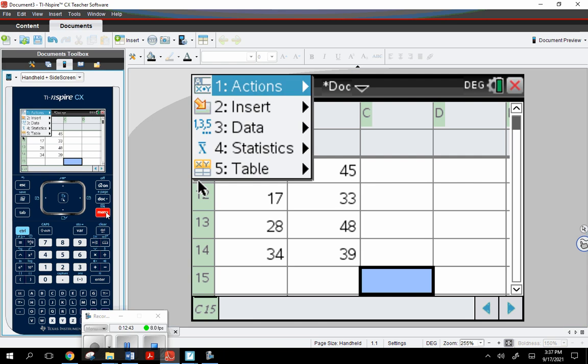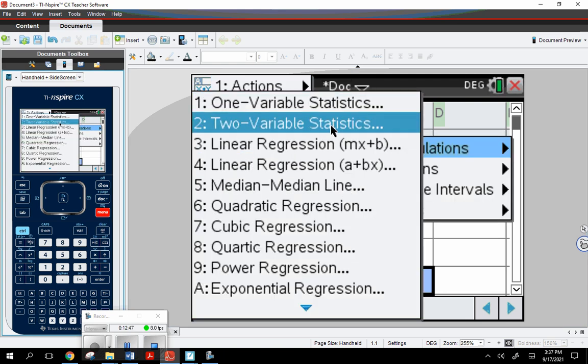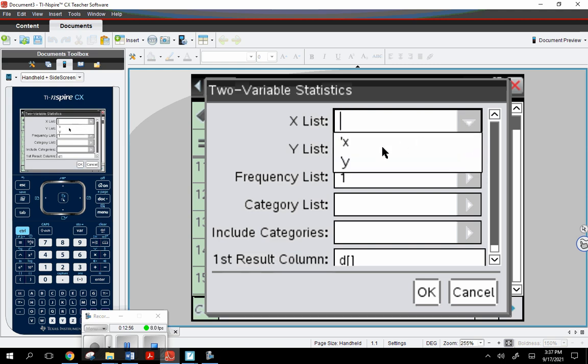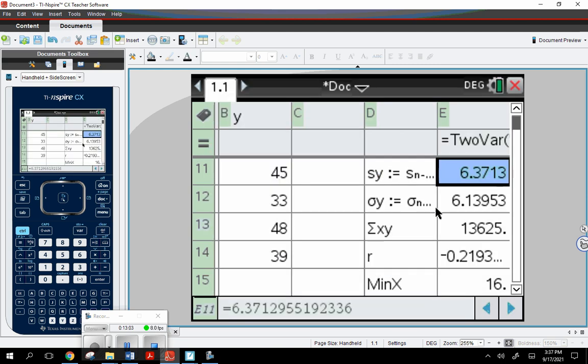Let's go ahead and run through our keystrokes: statistics, stat calculations, two variable, right, because we're comparing two sets of data. This is bivariate. Okay, the first one here is the title of my first column. This is the title of my second column. Let's ignore that, column D. Okay, and here is r right here. So it's a negative, let's say 0.22. So how would you describe that? I'd say weak negative correlation.